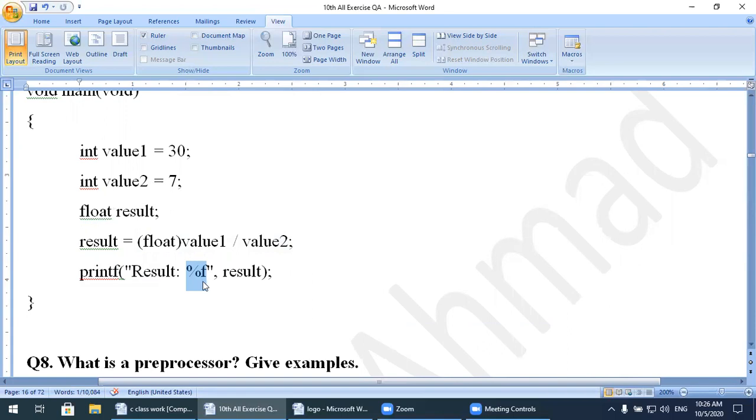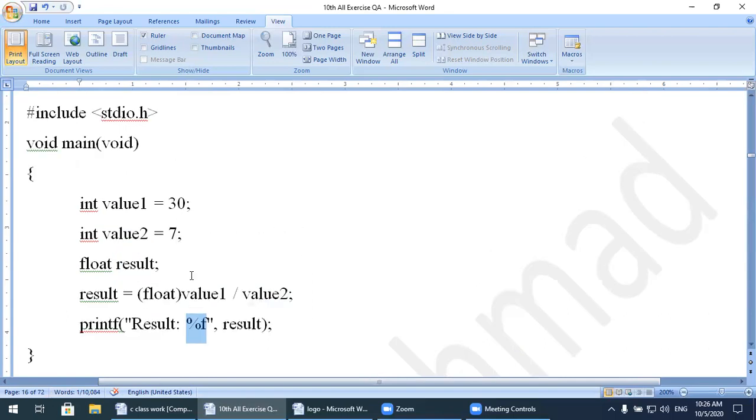Why didn't I use %d? Because now this result variable is of type float and it will show me the float value. So this is called explicit typecasting. This one is known as explicit typecasting. It means the programmer has explicitly written the typecasting process.